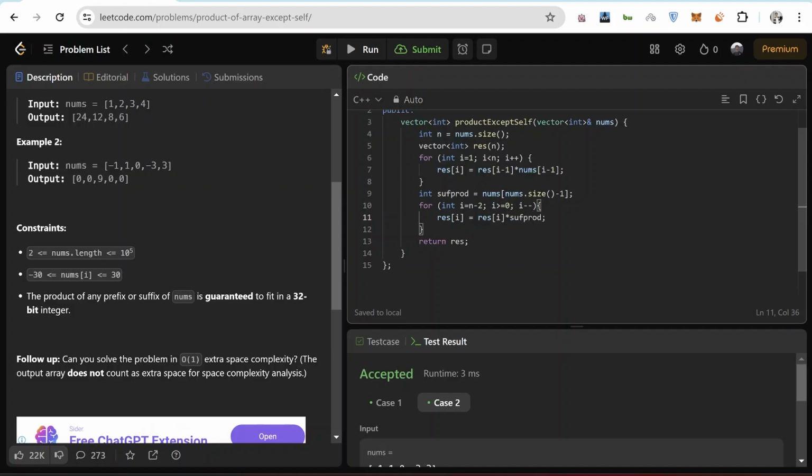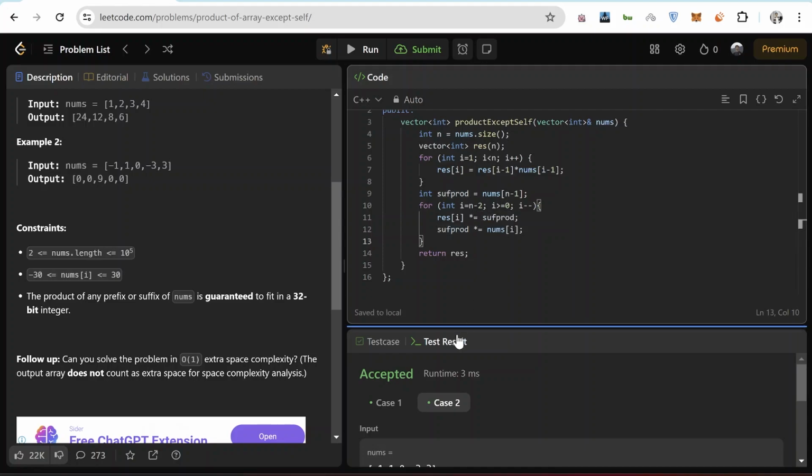So the variable which we took. And after this step, we just update this variable to multiply it with nums[i]. Okay, and change this to n minus 1, and here we can use this shorthand notation to multiply.